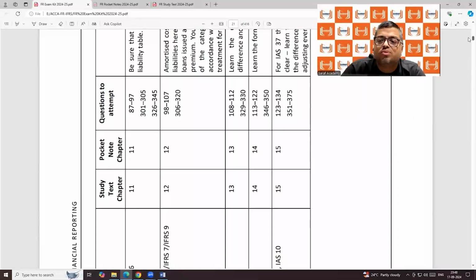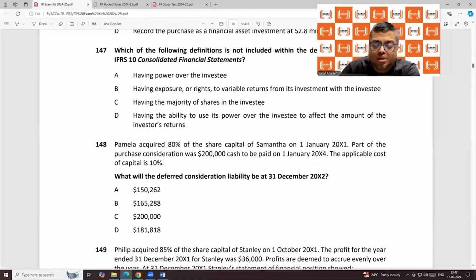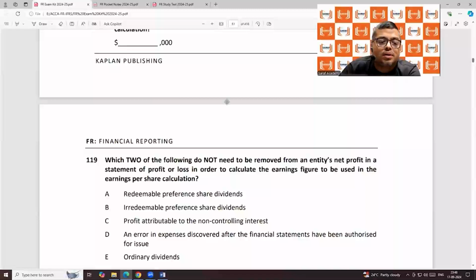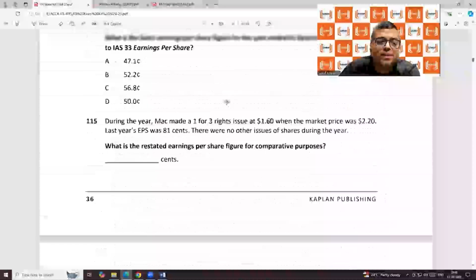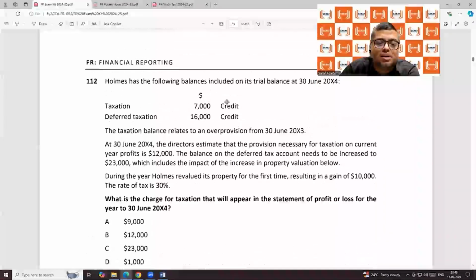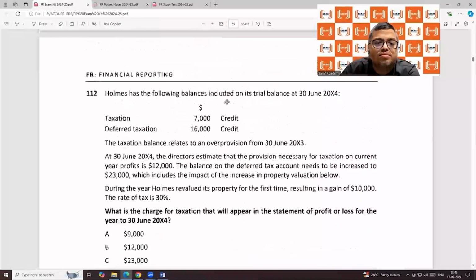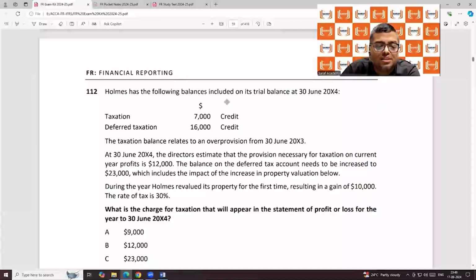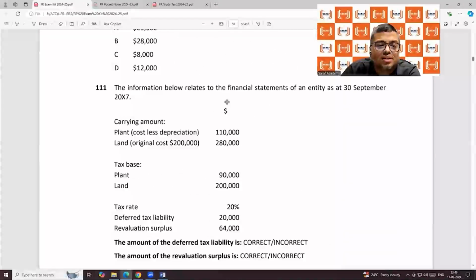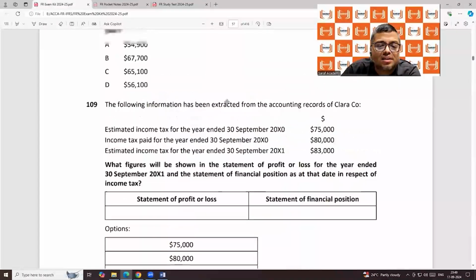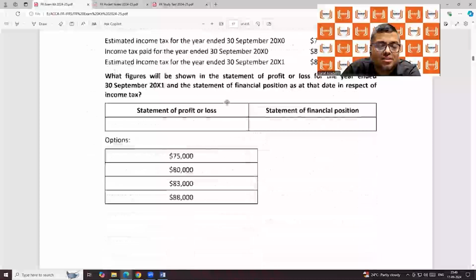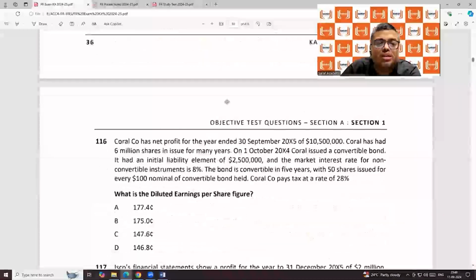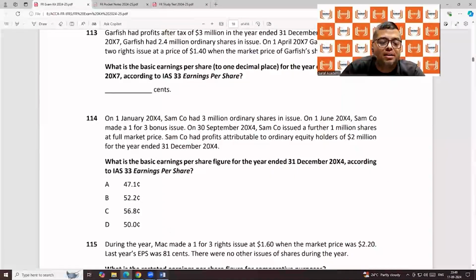Suppose I want to go to 113 to 122, what is the page number? It starts from page number 59.